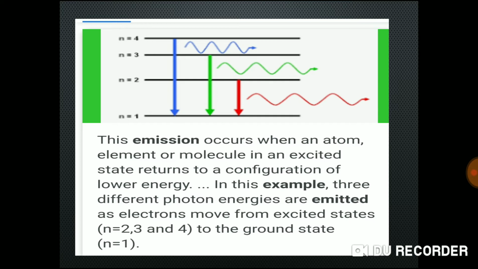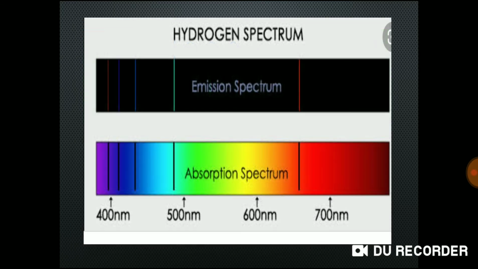So it will emit some radiation, that is the spectrum. Here N4 is the higher energy state or excited state, and N1 is the lower energy state. When the atom jumps from higher energy to lower energy, it emits radiation, that is emission. See, hydrogen is an example, with both line emission and line absorption.